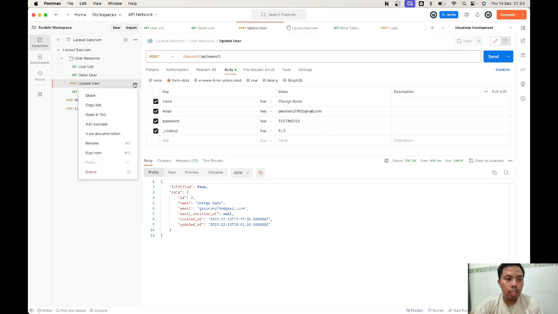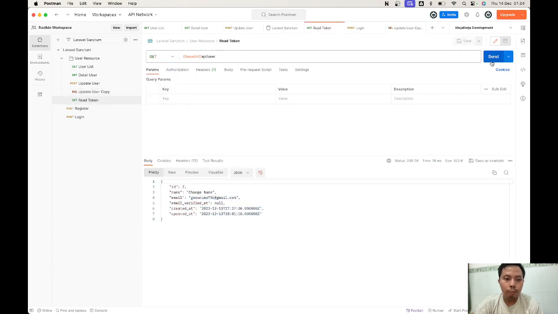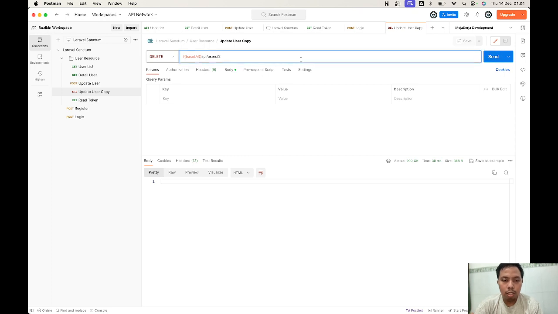For delete we can use the delete method. We're gonna duplicate it and then change the method to delete, and then we're gonna read our token first to make sure we are not making a mistake. Okay, let's try to delete ourselves. It's so nothing. Let's try to delete another user except us. Nah, you can see from this, if the user that is logged in is not by the token, he will be not authorized.